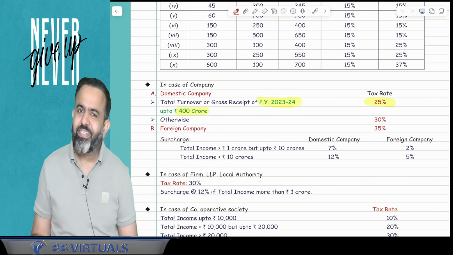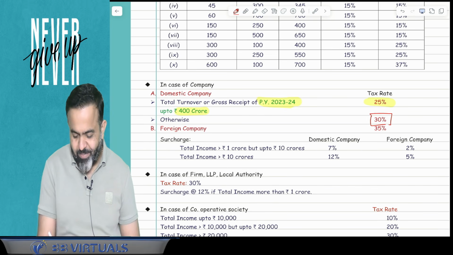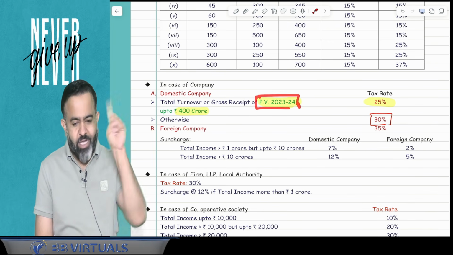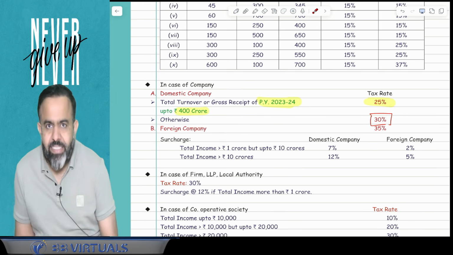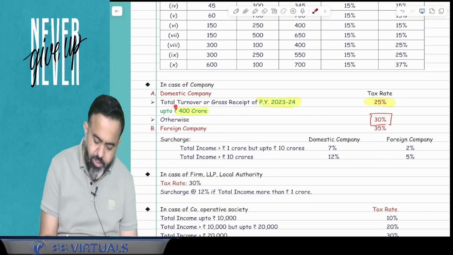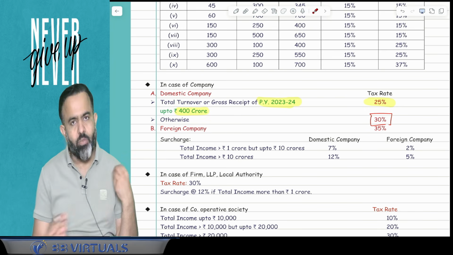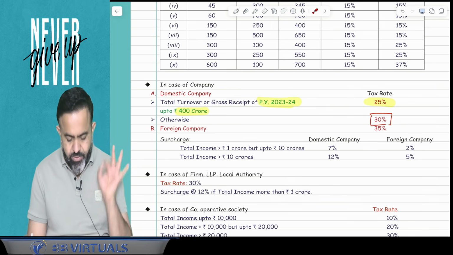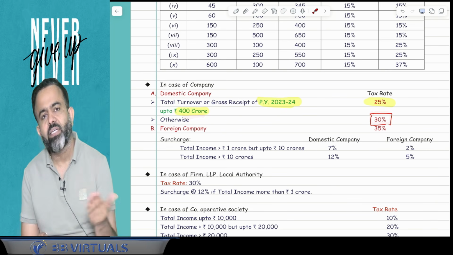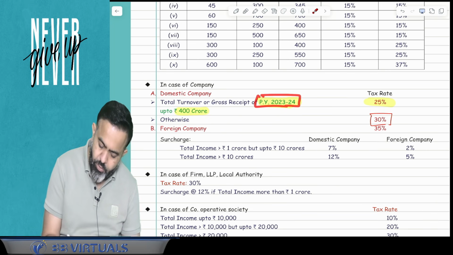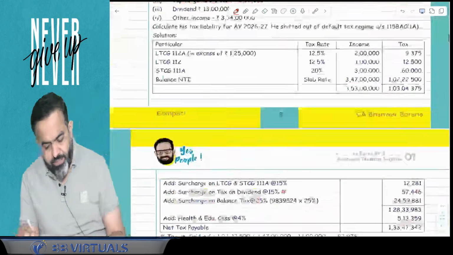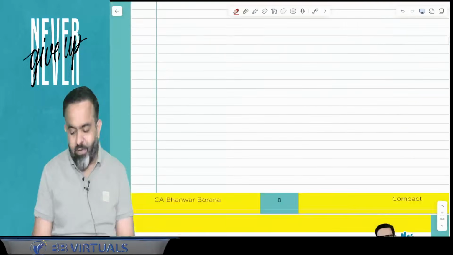So guys, in case of a domestic company, your tax rate is 30%. But if that domestic company's turnover for the previous year 23-24 is within the limit of 400 crore, in this particular case, the domestic company tax rate is 25%. So in simple words, in case of a domestic company, your tax rate is 30%, but if the turnover for previous year 23-24 is within the limit of 400 crore, then the tax rate is 25%. Done.